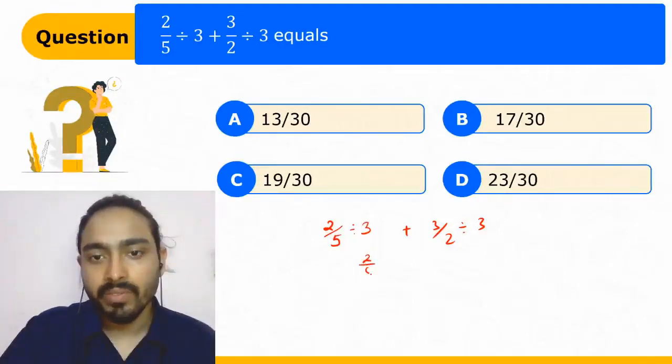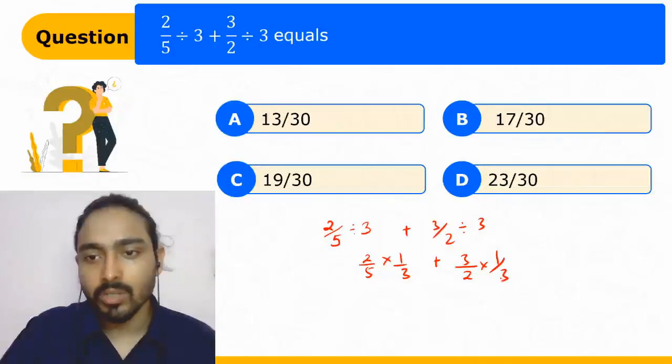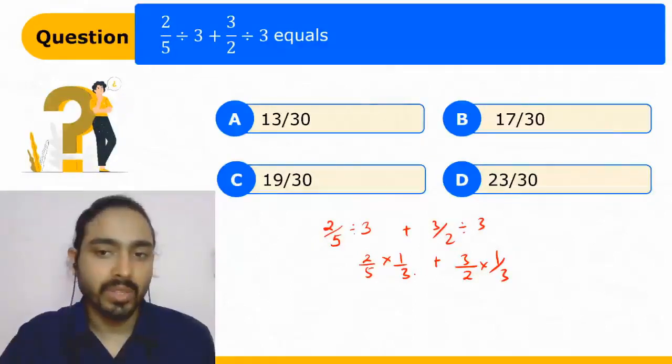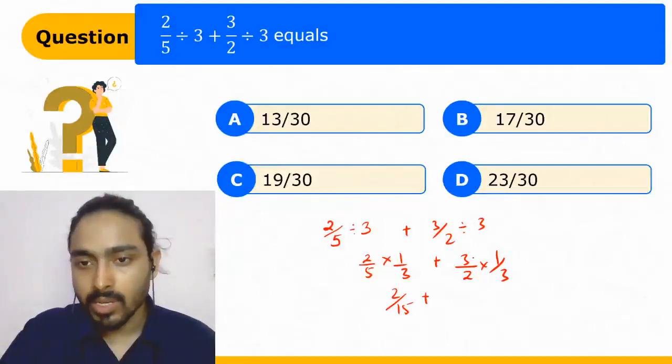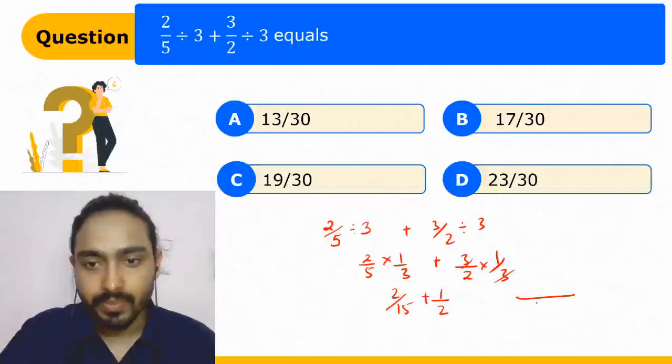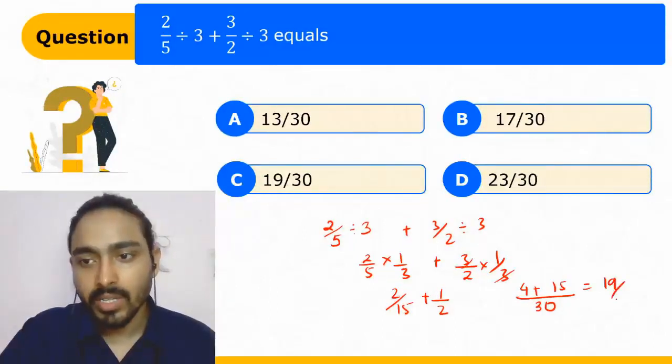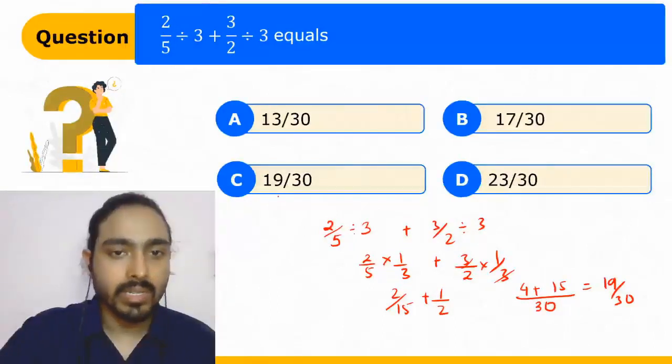This is 2 by 5 into 1 upon 3 plus 3 by 2 into 1 upon 3, because we replace the divide symbol and multiply it with the reciprocal. So 2 upon 15 plus 1 upon 2. So this is equal to 4 plus 15 upon 30. This is 19 upon 30. C is the right answer.